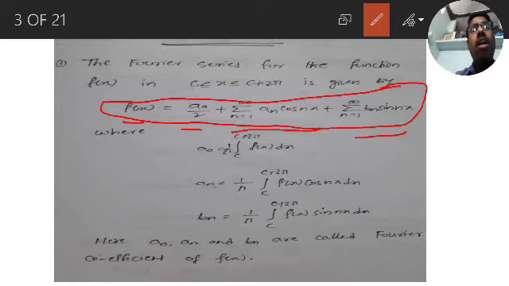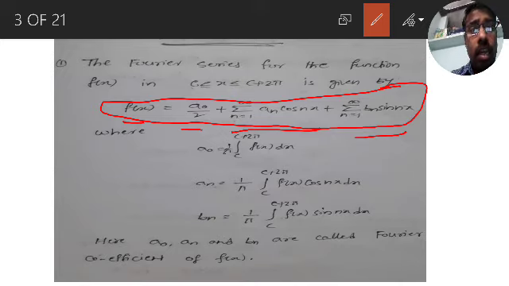So f of x is equal to a naught by 2 plus sigma n is equal to 1 to infinity a n into cos nx plus sigma n is equal to 1 to infinity b n into sin nx.